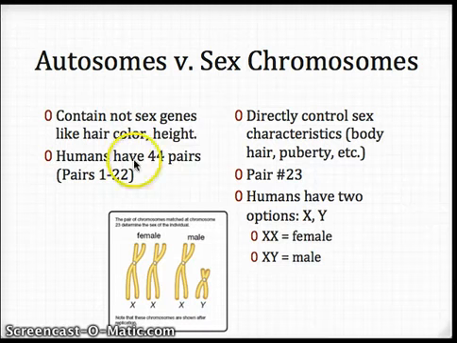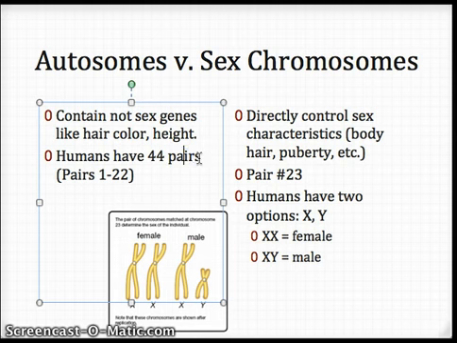Okay, in humans, we have 44 total, and that's pairs 1 through 22. And those, again, are going to code for anything that's not related to you being a dude or you being a girl. So anything like your hair color, your height, your weight, how big your feet are, eye color, anything like that.